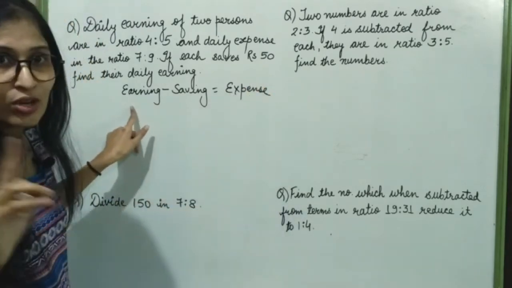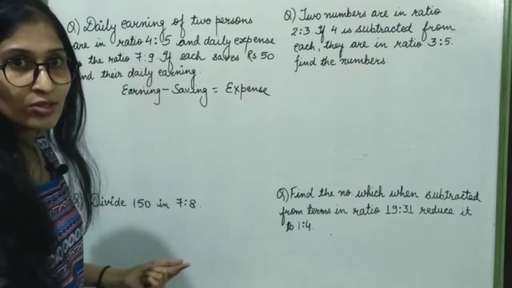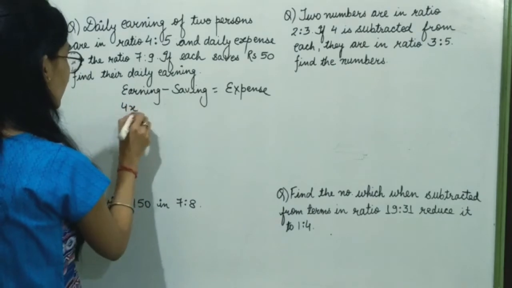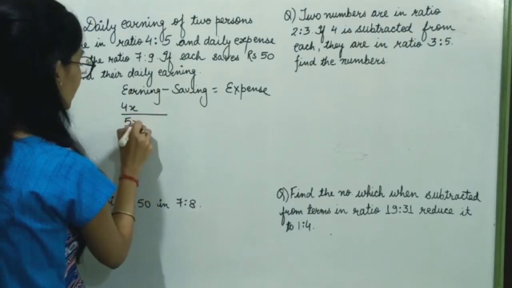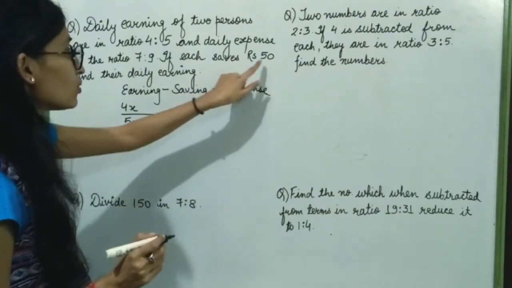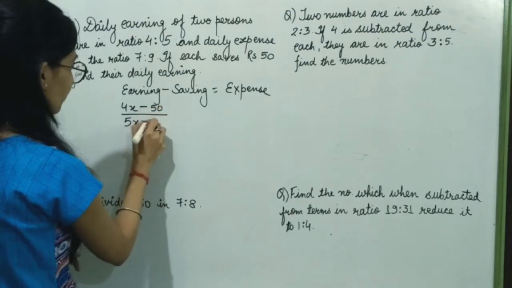Now, the ratio of their earning is 4:5. So, I am here assuming that the earning of the first person is 4x and the earning of the second person is 5x. Both of them are able to save rupees 50. 4x minus 50.